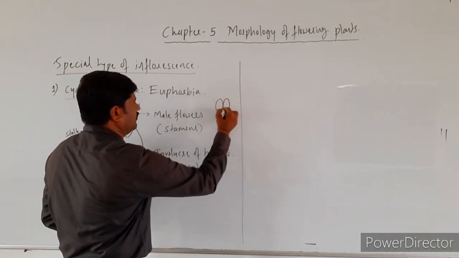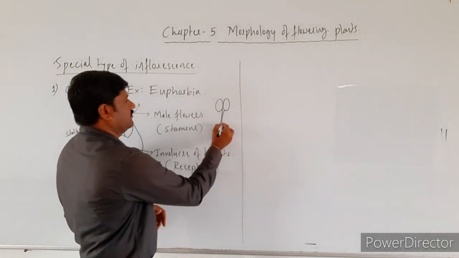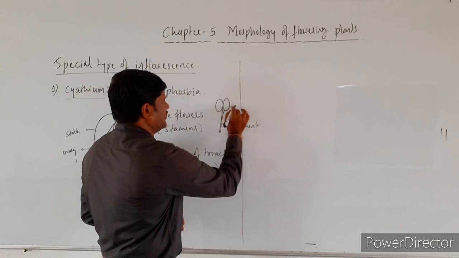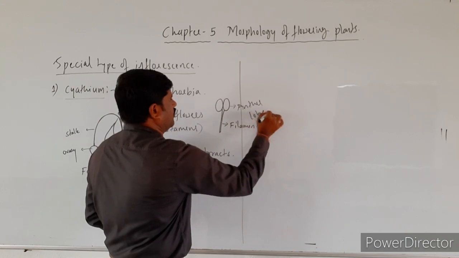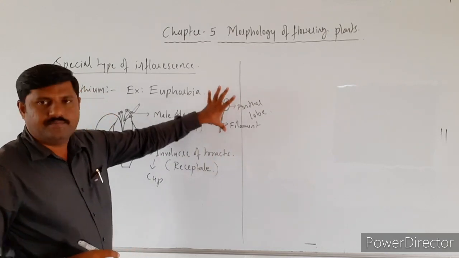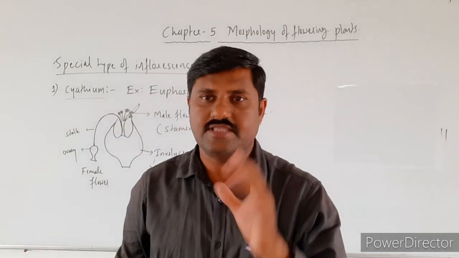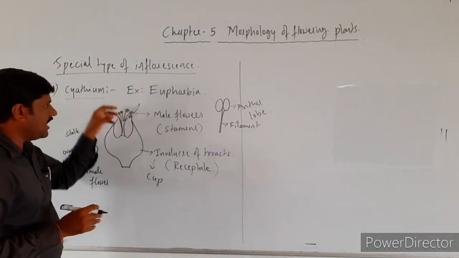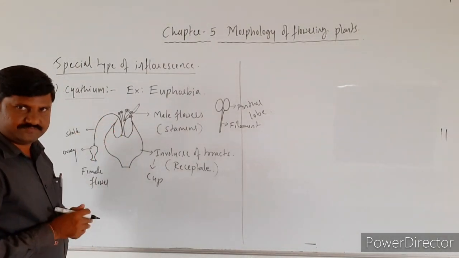See here, this is one lobe, second lobe, and this is the stamen, the entire structure, right? So this is nothing but the filament, and this one is called the lobes, that is, anther lobe, right? So it makes a bilobed structure, and this becomes the male flower, what we call that. So there are no calyx, corolla; only the androecium part is there. And these are kept inside this receptacle, at the top itself.